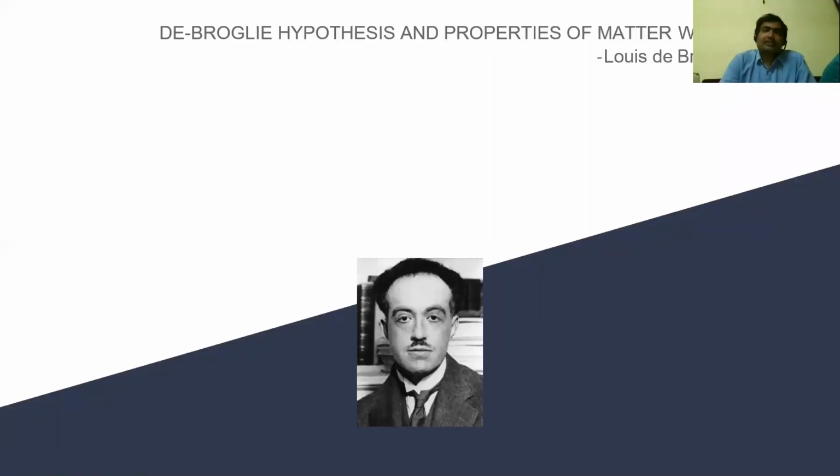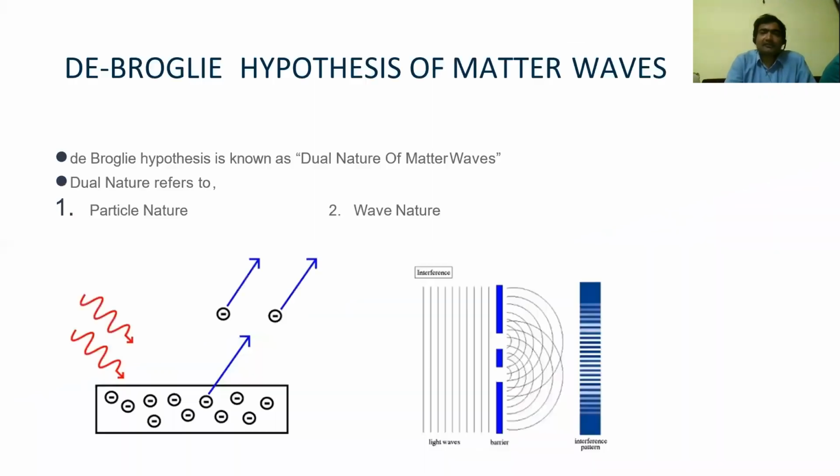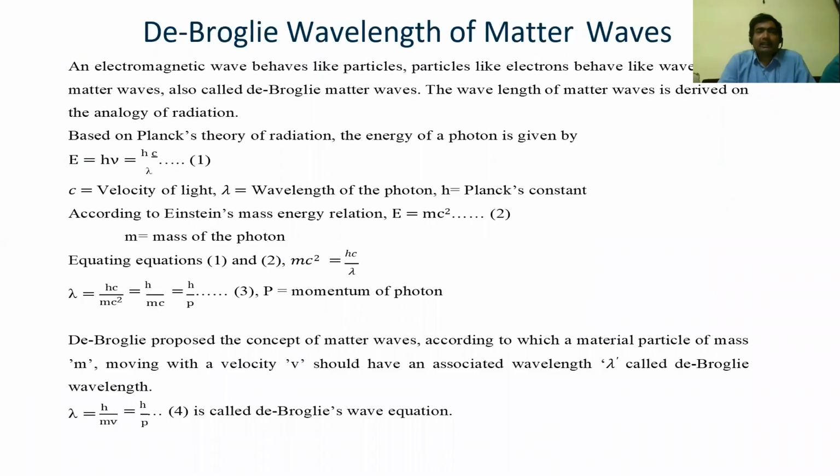Welcome to a session on de Broglie hypothesis and the properties of matter waves. Electromagnetic waves behave like particles. On the basis of this assumption, one can successfully explain the photoelectric effect, Compton effect, and blackbody radiation, which means that electromagnetic radiation sometimes behaves like waves and sometimes behaves like particles.